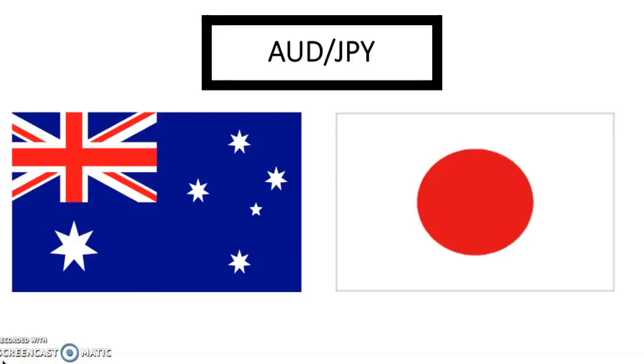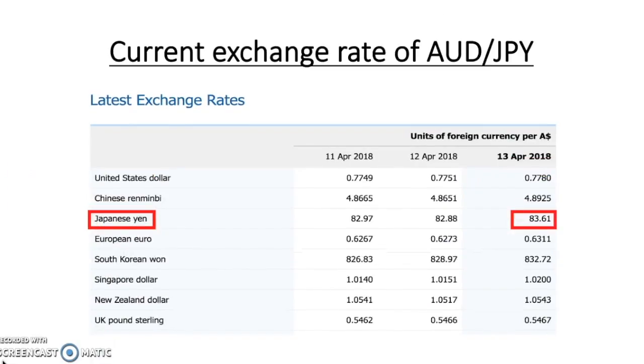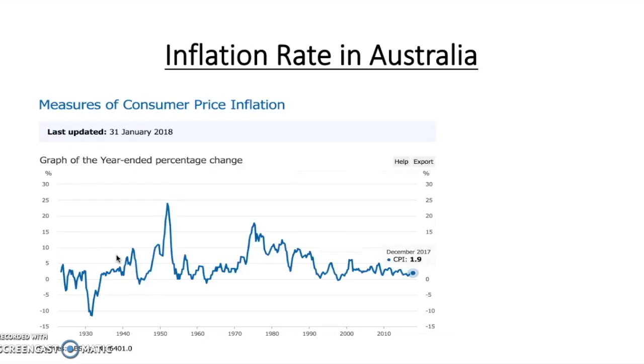Hi, I am Choi Yee. Now I will discuss the AUD versus JPY. According to the Reserve Bank of Australia, the current exchange rate of AUD to JPY is $1 to 83.61 yen. Now, I will first discuss how the inflation rate affects the exchange rate.